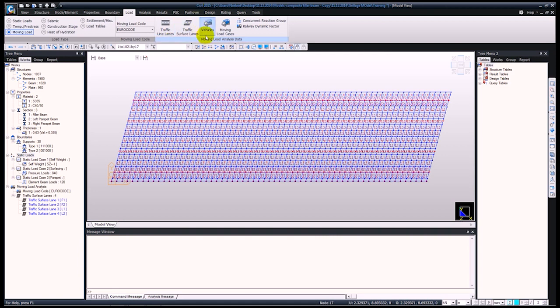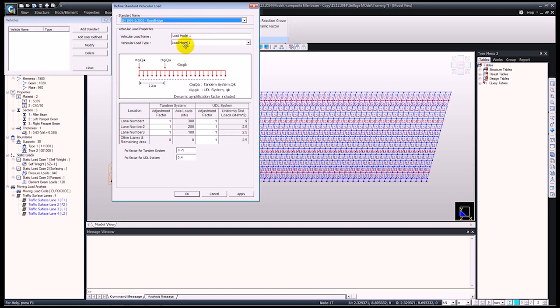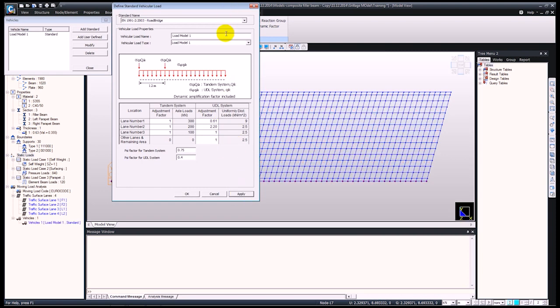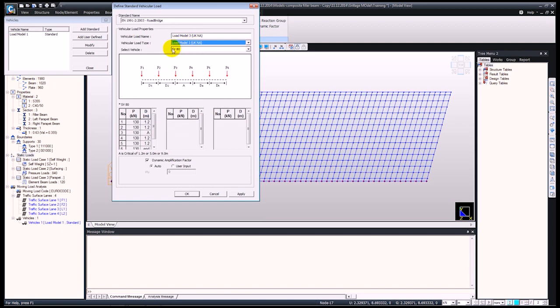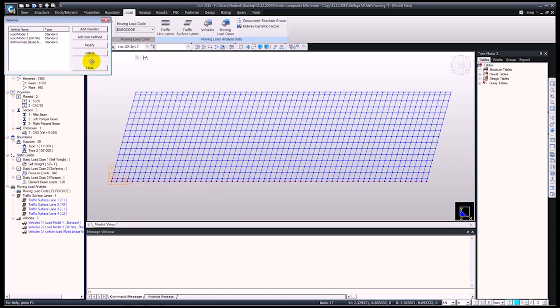Next, I'm going to define the vehicles. So just click on vehicles. As you can see, we have standard vehicles or user-defined vehicles. Today I will add standard ones for LM1, and as you can see, we can define the adjustment factors, apply. Then I will have an LM3 with the UK National Annex, an SV80, apply. And finally, I will have a footway loading, and just press OK.